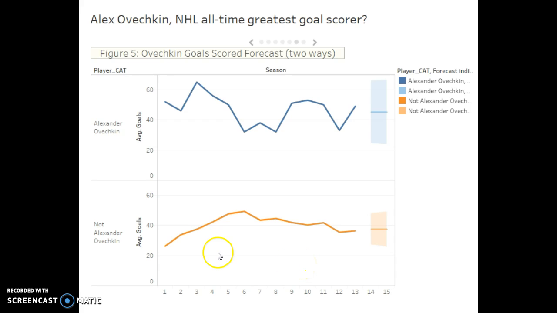The second way that the forecast is being made is by the top 20 goal scorers in NHL history minus Alexander Ovechkin, taking their goals averaged over each of their individual seasons, and then basing and forecasting Alex Ovechkin's goals scored for the 14th season. The 14th season for this way is projecting him to score 37 goals. And this, again, is not the greatest, because in the actual 14th season for the top 20 goal scorers in NHL history, they scored on average 30 goals, which, again, falls inside of our interval here, but it is below what the projection is.